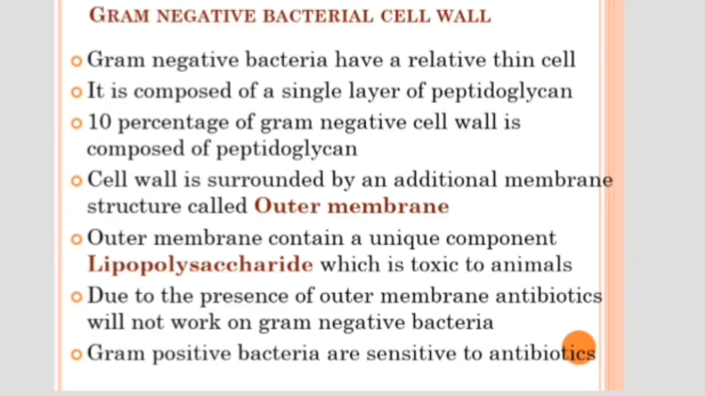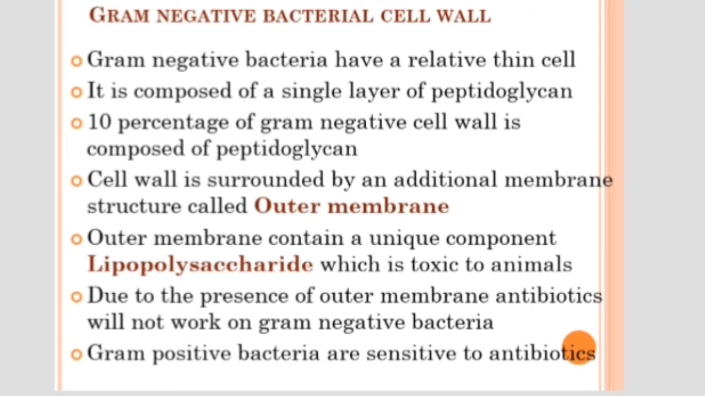Gram negative bacterial cell wall. Gram negative bacteria have a relatively thin cell wall with a single layer of peptidoglycan. Only 10% of the gram negative cell wall is composed of peptidoglycan, so the peptidoglycan layer is very thin. Altogether the cell wall is also very thin because of the absence of large layers of peptidoglycan.